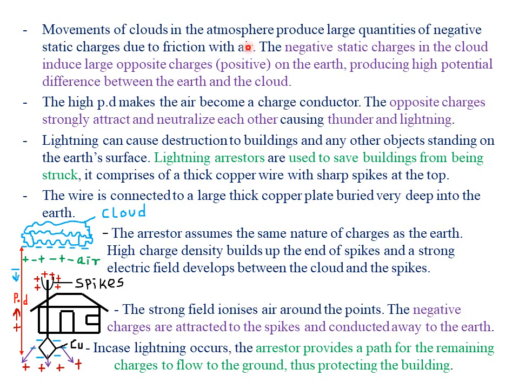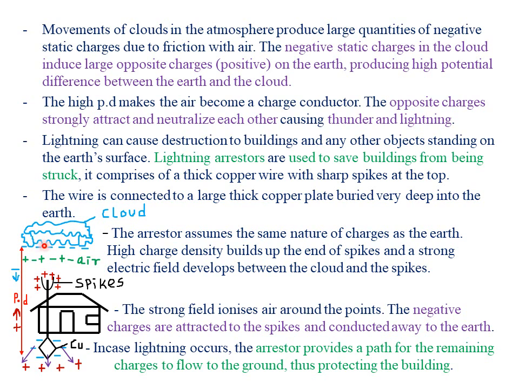Remember, as the clouds move, they also move against air. Because of the friction with the air, it leads to production of static charges. So the negative static charges in the cloud induce large opposite charges, that is the positive charges, on the surface of the earth. Remember, in the induction method, we said that the charged body will always have charges which are opposite to the charging body.